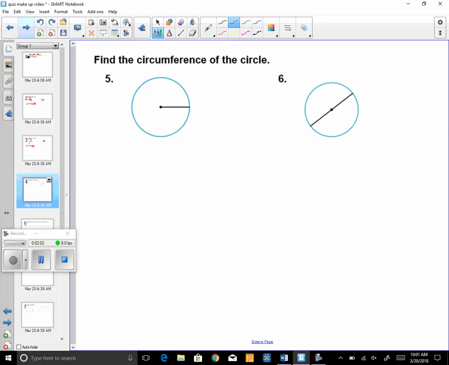Circumference is a little bit tougher. Number 5, I'm going to give you a radius of 8 feet. So when you're given the radius, remember to find the circumference, we always use diameter. It's pi times diameter. So the first step you need to do is to find the diameter just like you did on the last problem. It's almost exactly the same answer as 4 to start with. So get your diameter. Once you get that, you're going to multiply it times 3.14. And that's it. So figure that one out on your own.